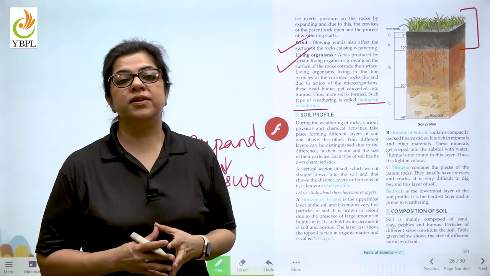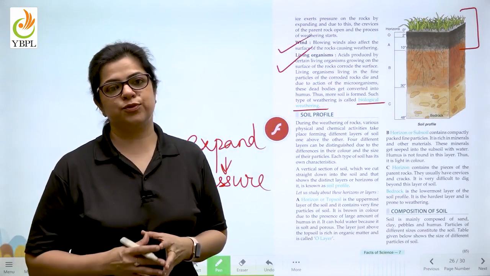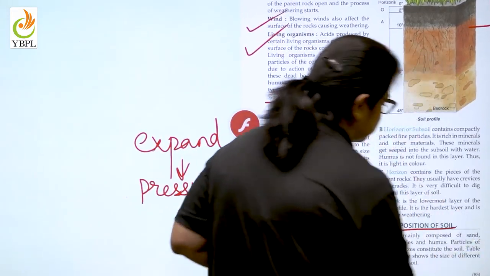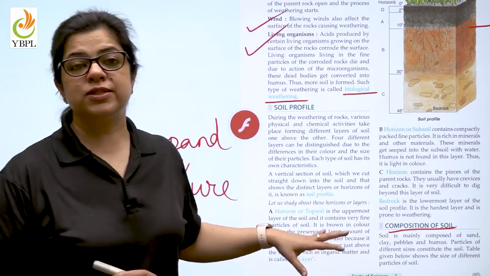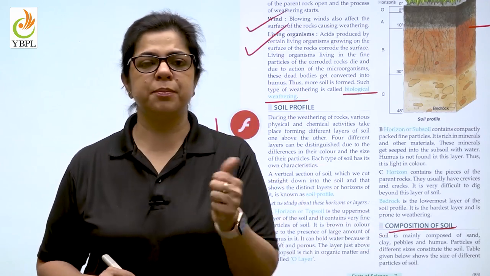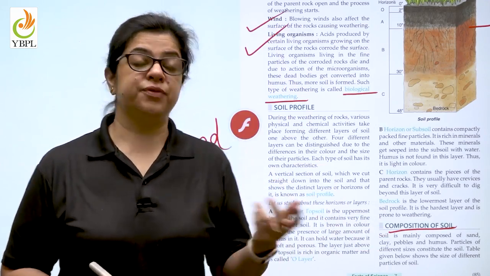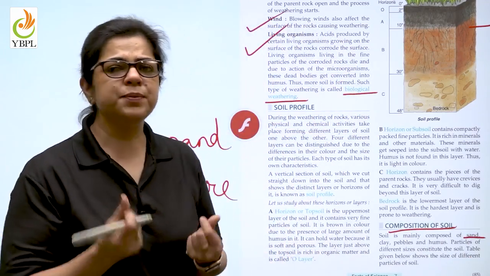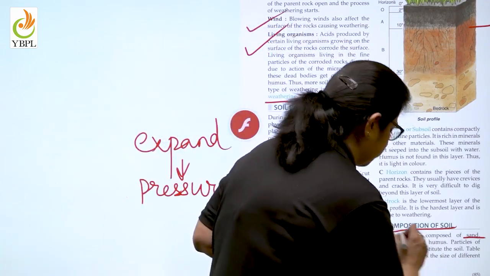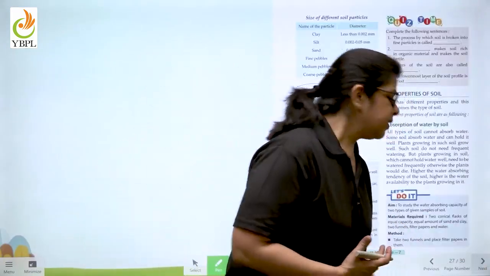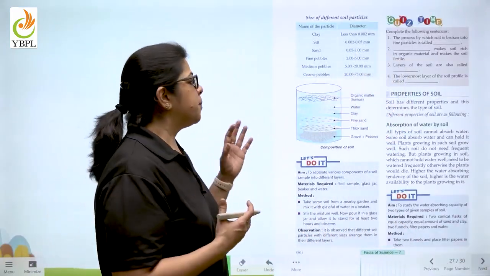So children, you have learnt about the different layers of soil. Now let us understand what is the composition of soil. So we know that the soil in our garden, if we take it in our hands and just rub it, what does it feel like? It feels sandy also. It feels like it has got some tiny pebbles also. And of course, there is humus, the dead decaying plant and animal matter.